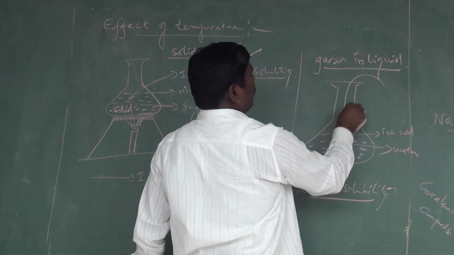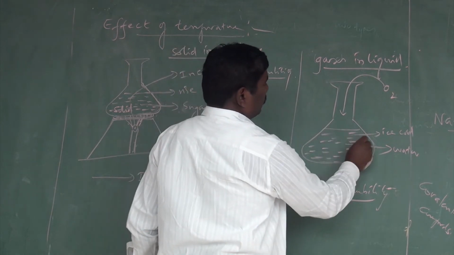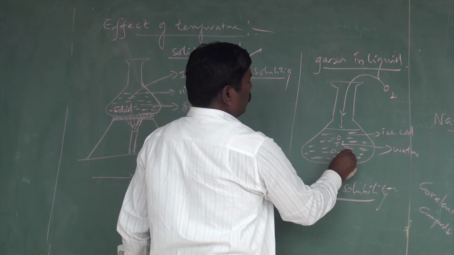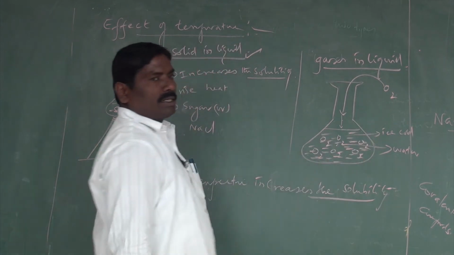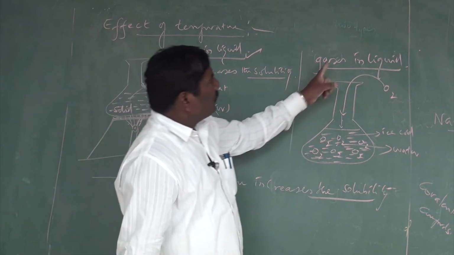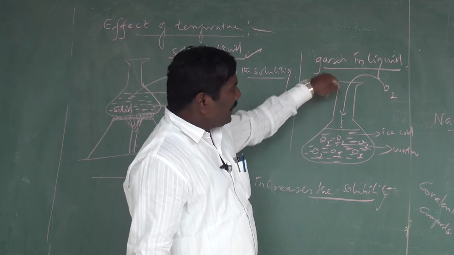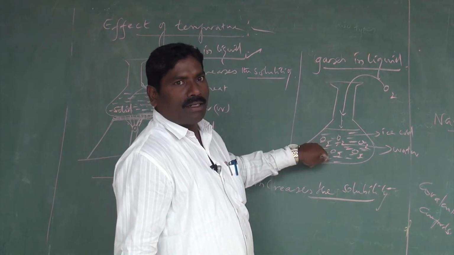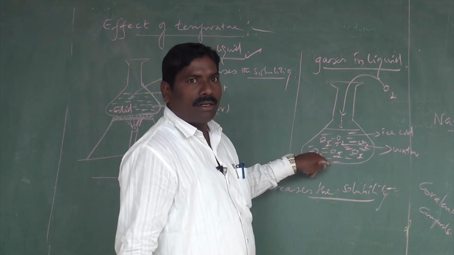I am passing oxygen into the ice cold water. Oxygen can dissolve into the ice cold water. So when a gas is passed into the liquid, it can dissolve into the liquid. Why? Because the temperature has decreased, the gas dissolves.